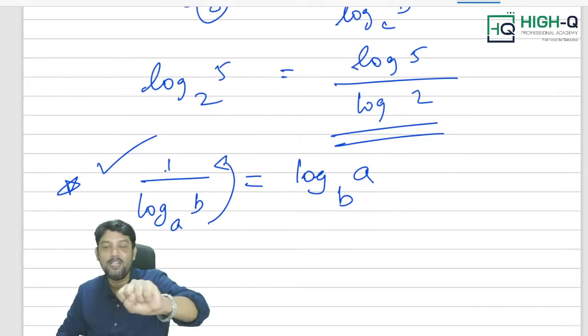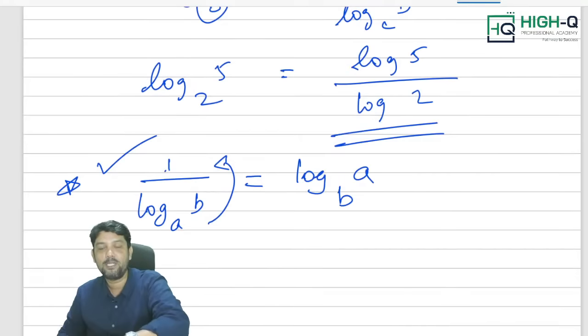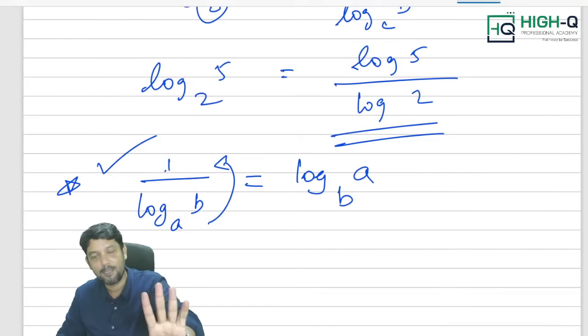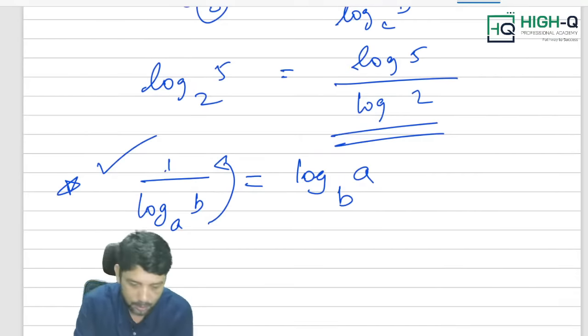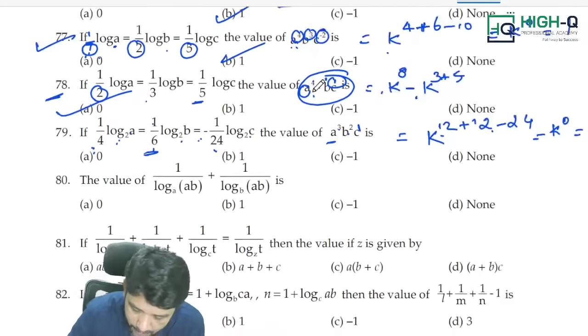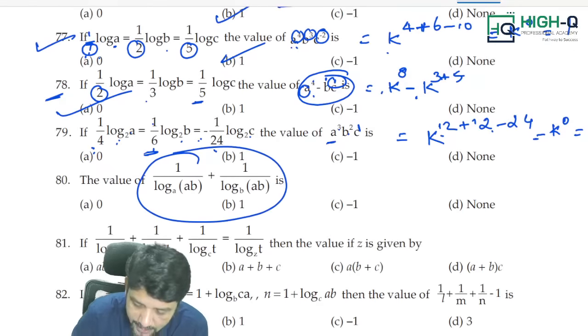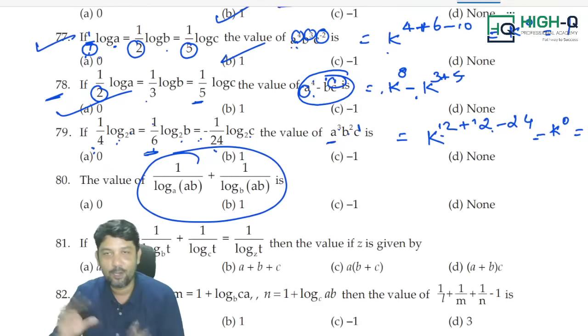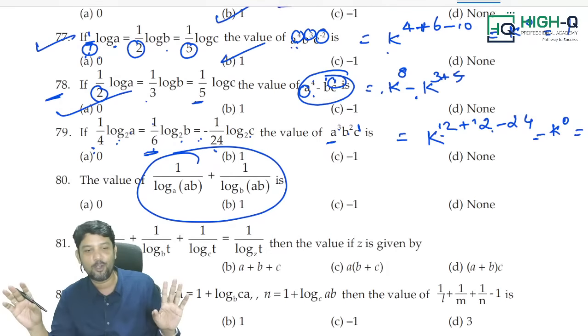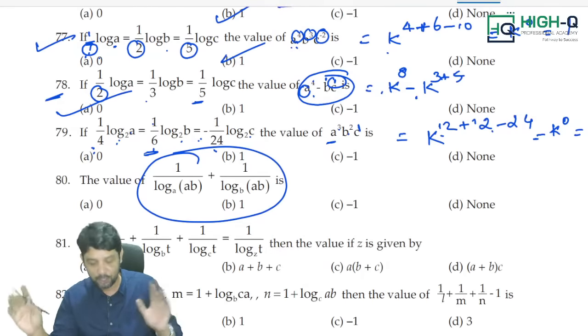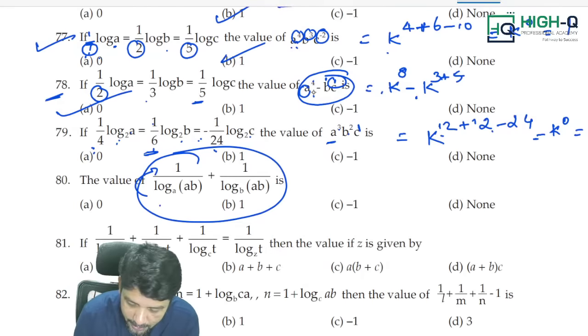Sir, how to identify this type of question? When log comes in the denominator, this is the only method we have to follow. For example, look at this. Does log come in the denominator? Yes, sir, log comes in the denominator. So when log comes in the denominator, only one rule you follow, my dear. What is it? Change of base rule. First, take this to numerator. 1 by log AB to the base A. What is it?